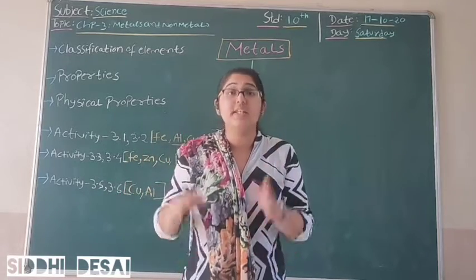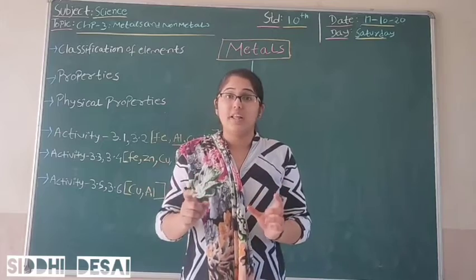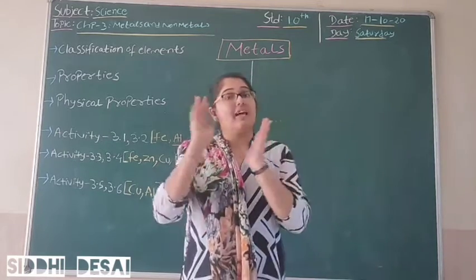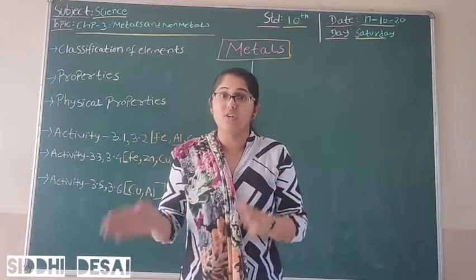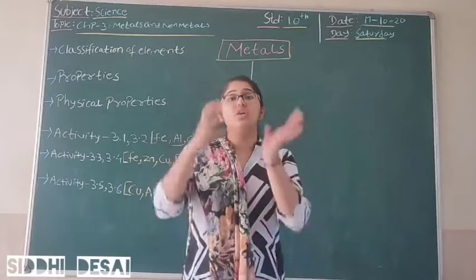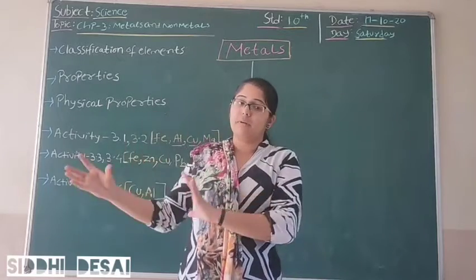That means metalloids have properties of both metals as well as non-metals. So this is the classification of metals, non-metals and metalloids.